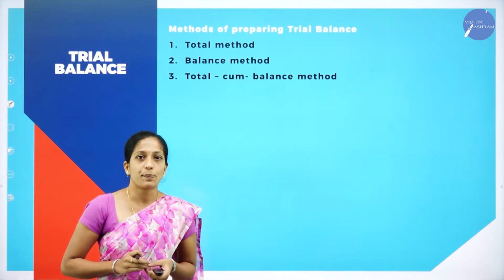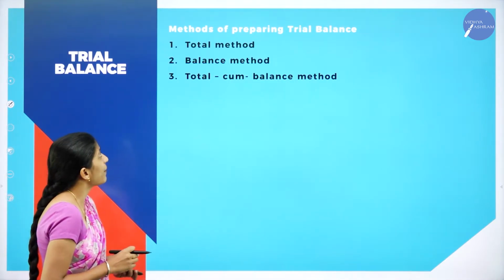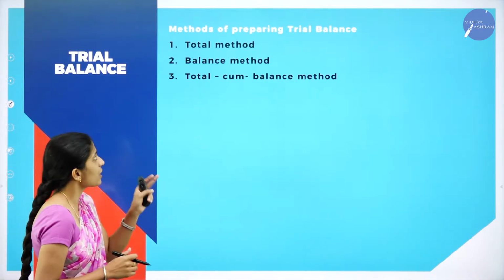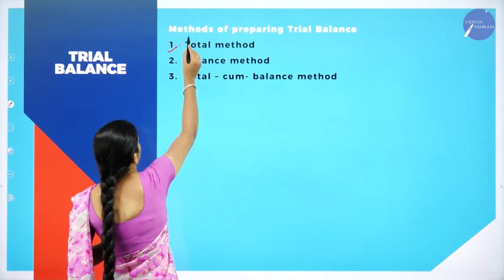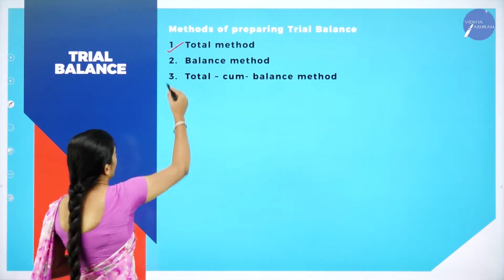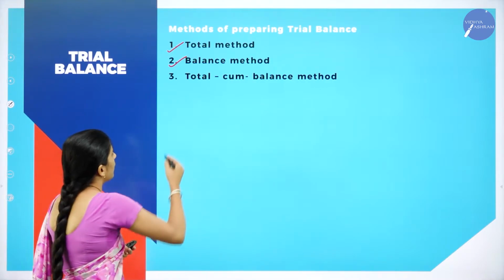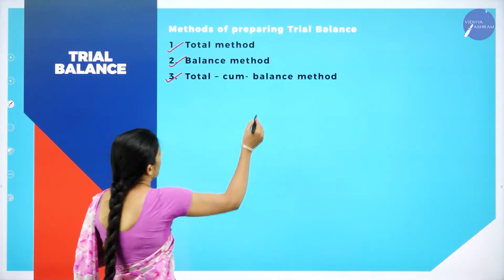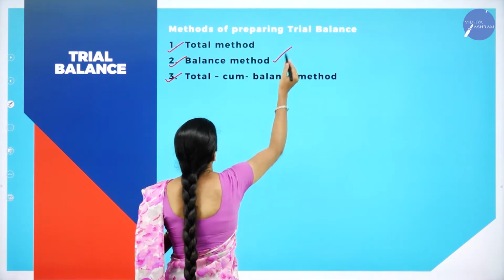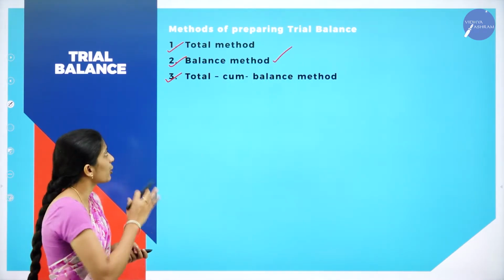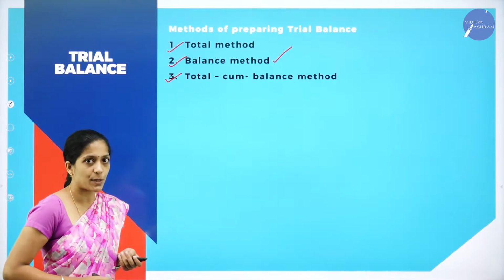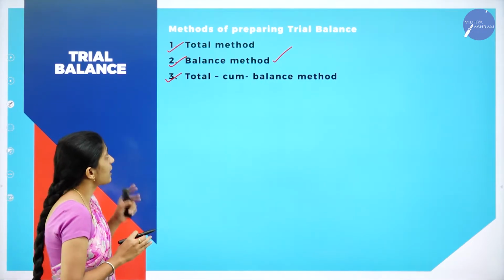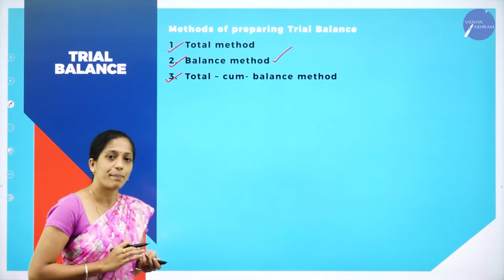And the next concept is, let us see what are the methods of preparing trial balance. Here we have three methods: the total method, the second one is the balance method, and the third one is the total cum balance method. In your syllabus, you are going to discuss only the balance method, not the total method or the total cum balance method. So in your second PUC syllabus, you are going to learn only the balance method.